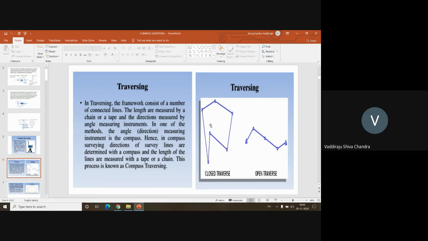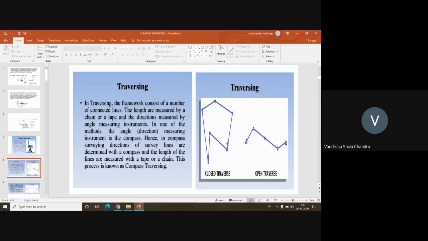Once you get a figure like this, you can determine the area by again dividing it into a set of triangles on the map or on the plan, or into a set of quadrilaterals, or trapezoids, for which we have very simple equations. By using those equations, you can determine what is the area enclosed within this given boundary.